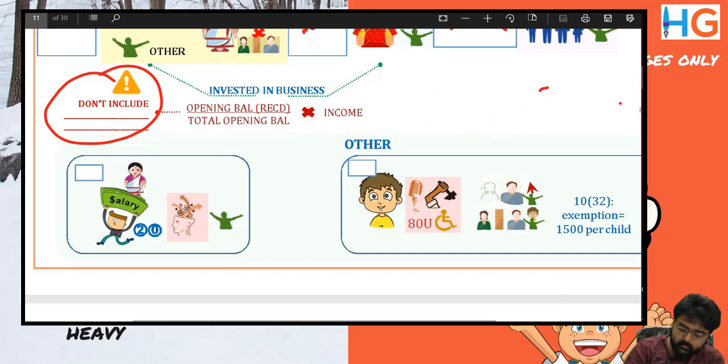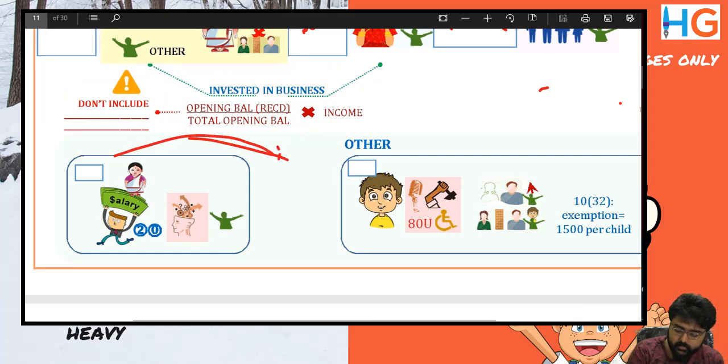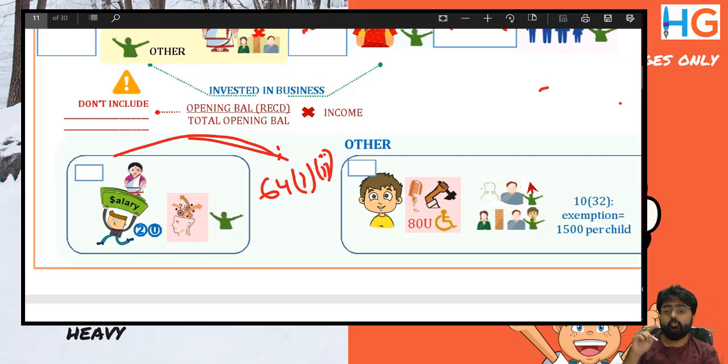Now let's say we have another situation. Write it here. The section number is 64(1)(ii). So a person has a substantial interest in, suppose I have a substantial interest in HG Private Limited. Substantial interest means I own 20% or more in equity share capital.